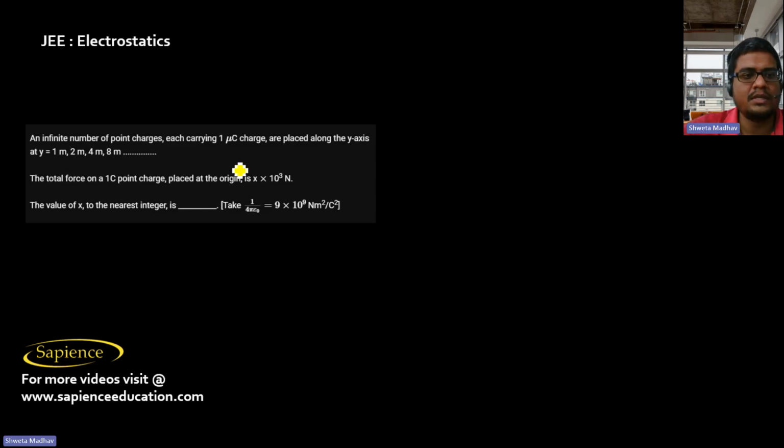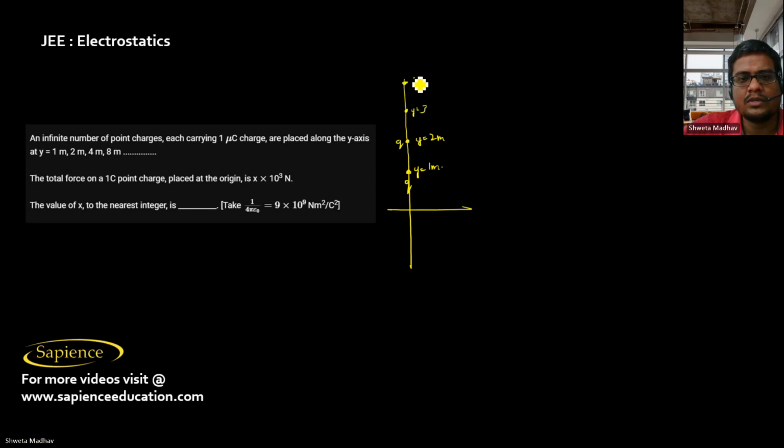So then here it is told an infinite number of point charges carrying 1 coulomb charge are placed along the y-axis at y equal to 1 meter. At y equal to 2 meter again a charge q is kept. At y equal to 4 meters, so this is y equal to 3, this is y equal to 4, again one charge q is kept, and then again at y equal to 8 one charge is kept. And the charges, their value is 1 micro coulomb, 10 power minus 6 coulomb.